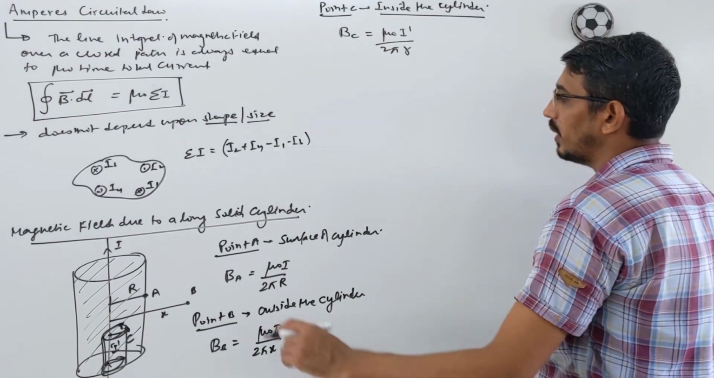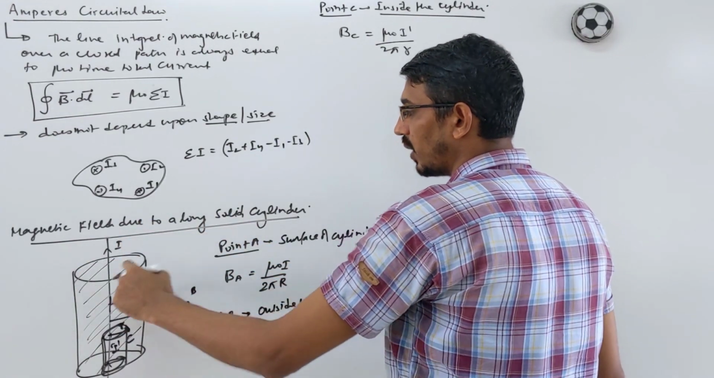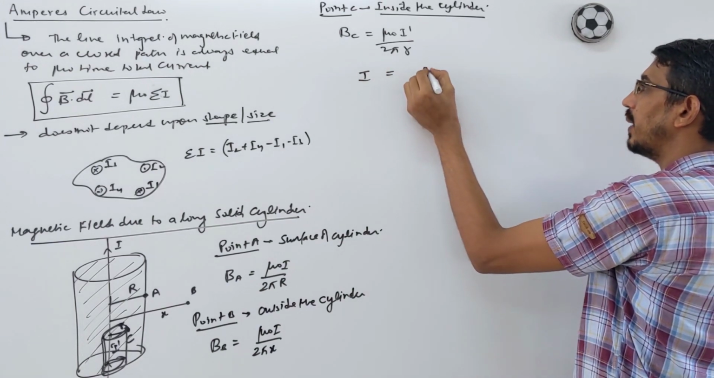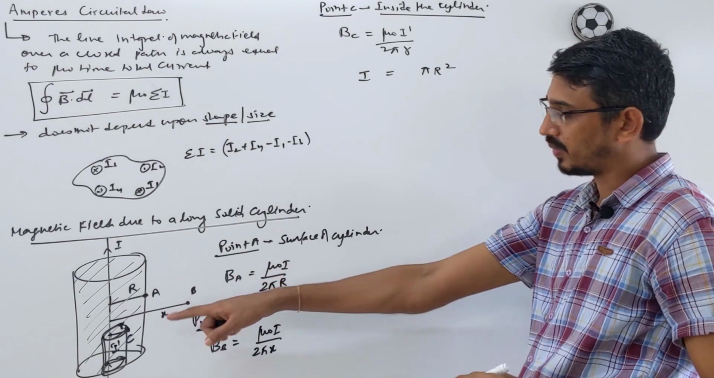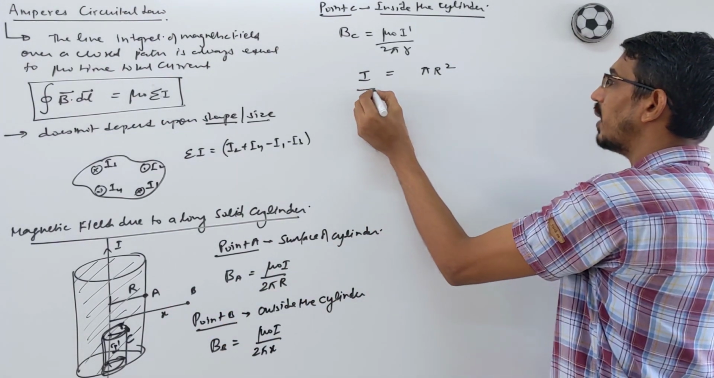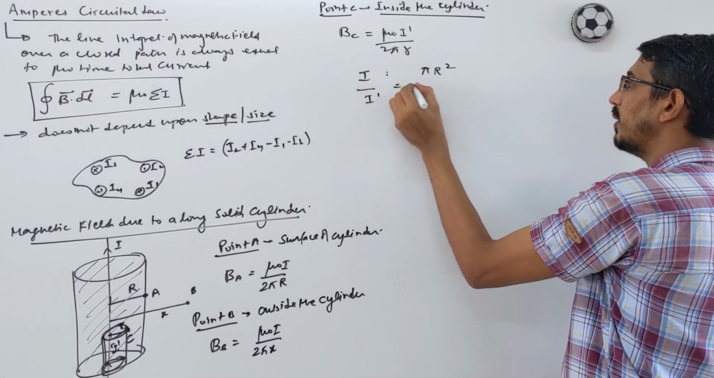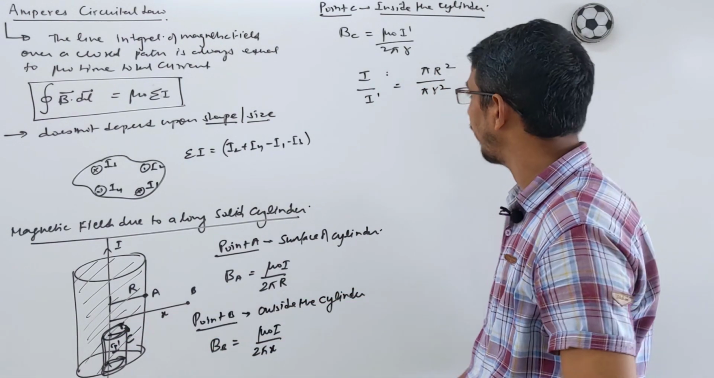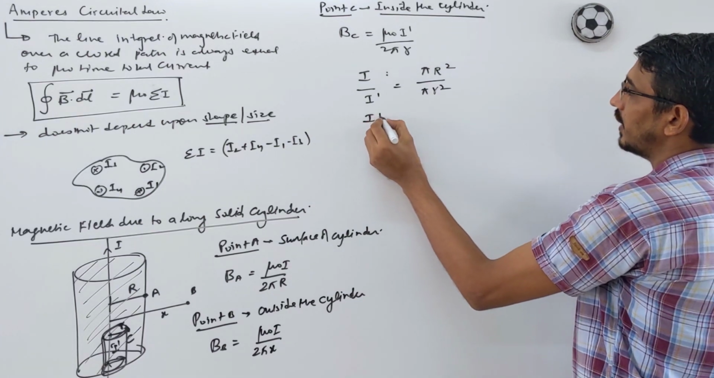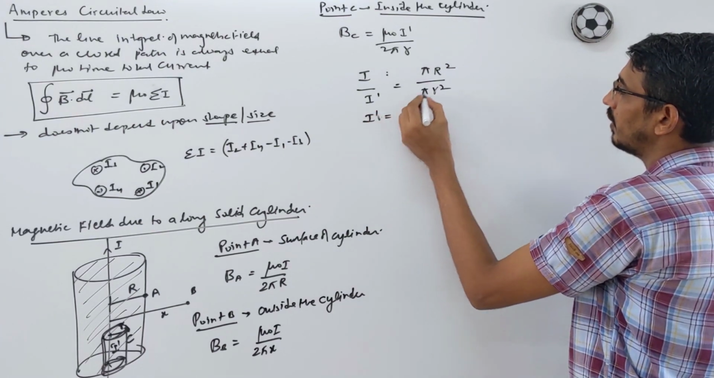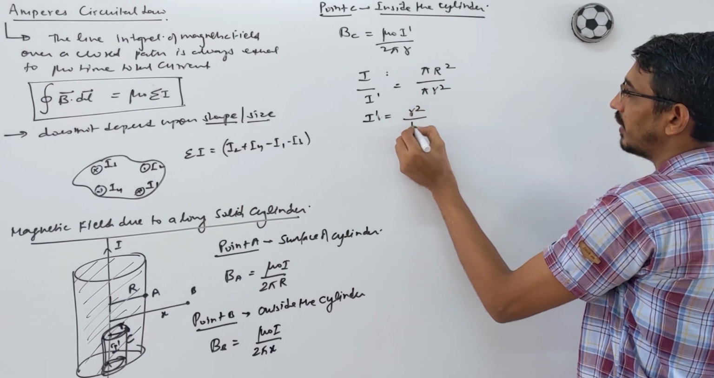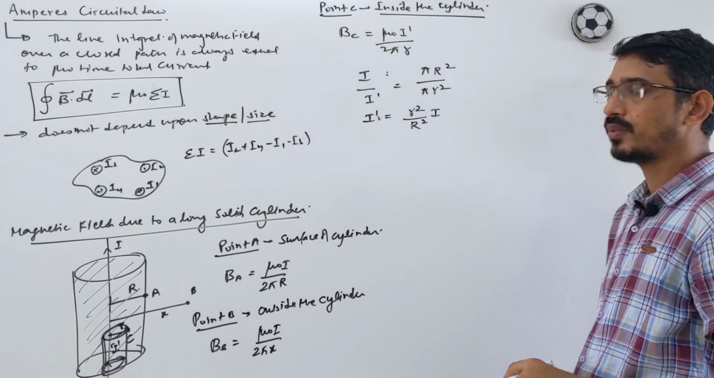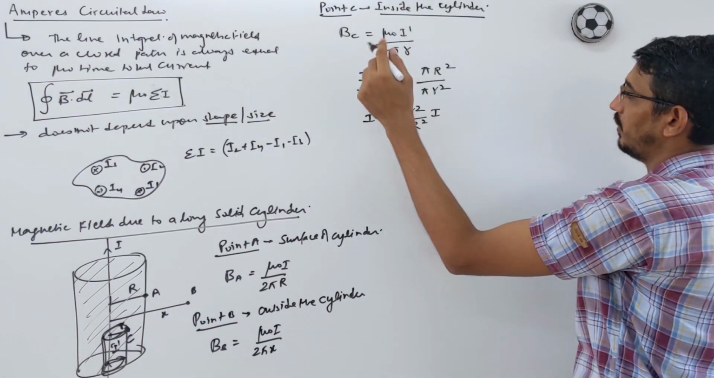You are interested in knowing the current flowing through this small cylinder, I dash. How do you find it? The total current I is spread over the total area of the cylinder, so the total current is proportional to pi R square. Then that small I dash is spread over the small area pi r square. So we want to know I dash. I dash becomes r square by R square into I. That you put in this formula, and you will get your answer.